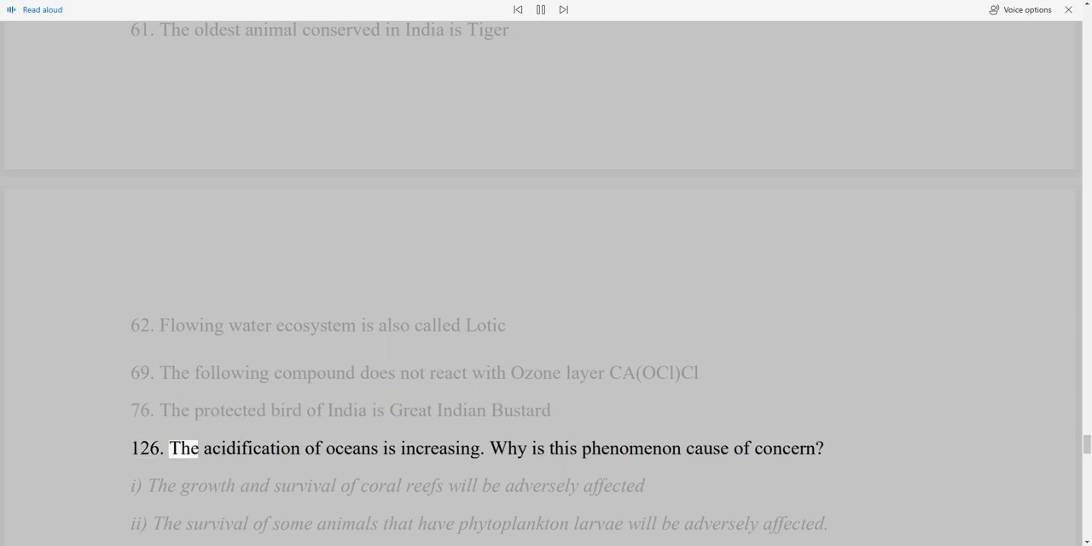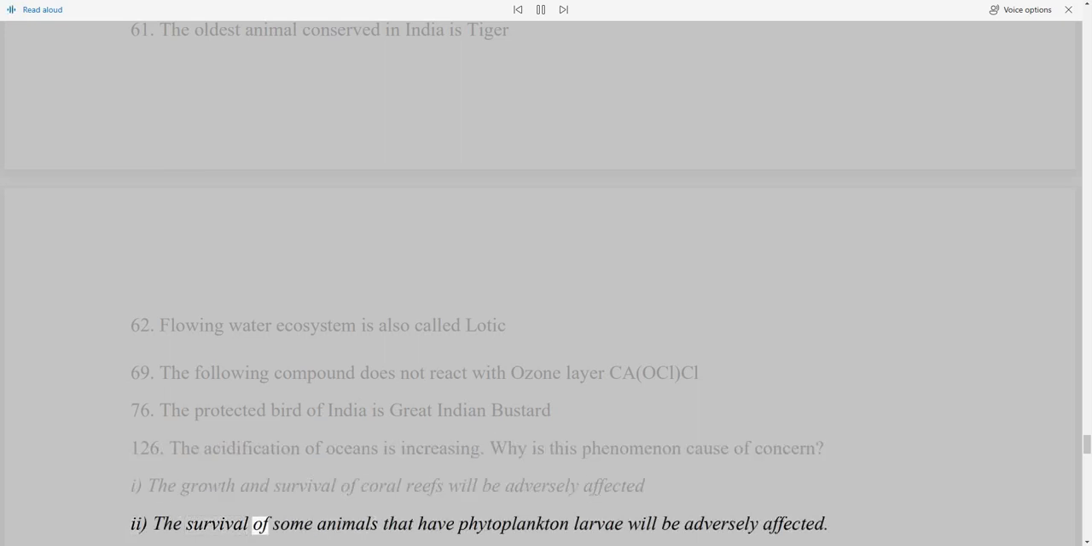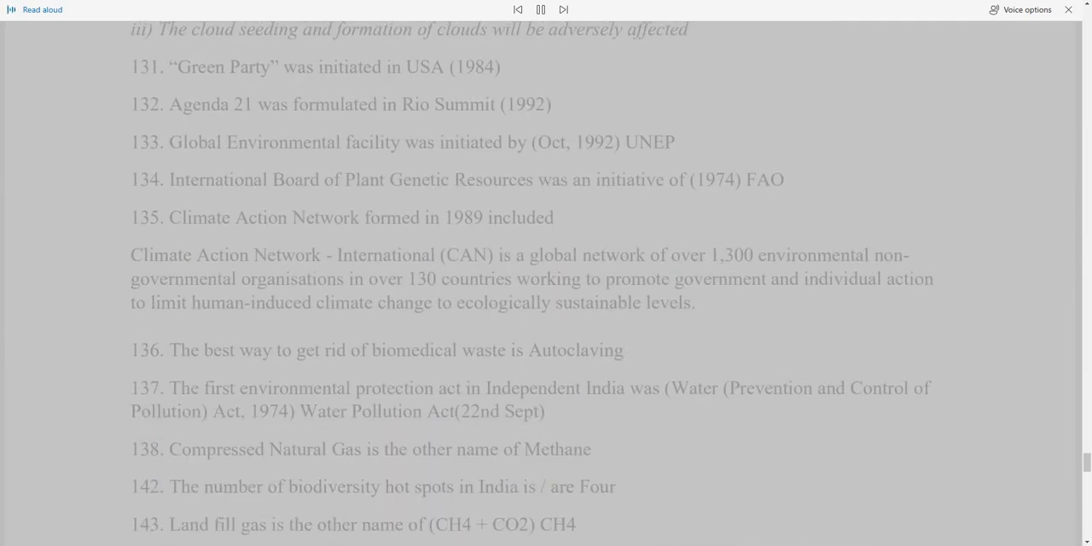126. The acidification of oceans is increasing. Why is this phenomenon cause of concern? 1. The growth and survival of coral reefs will be adversely affected. 2. The survival of some animals that have phytoplankton larvae will be adversely affected. 3. The cloud seeding and formation of clouds will be adversely affected.